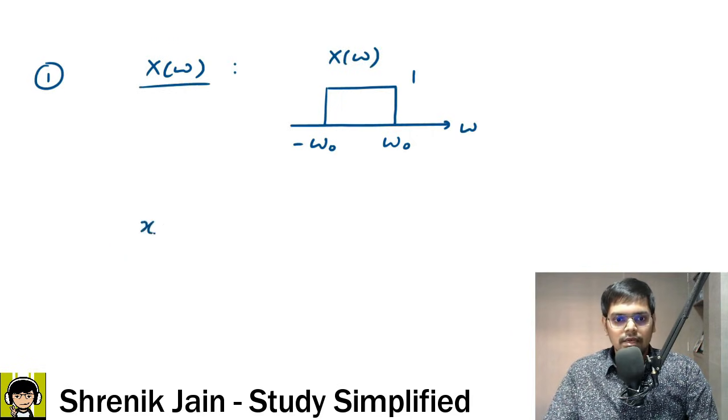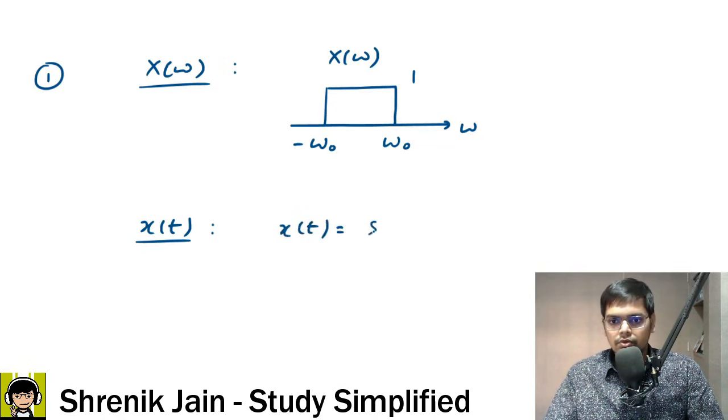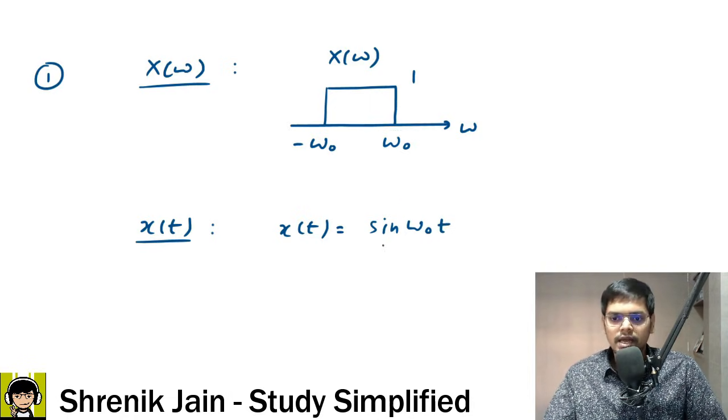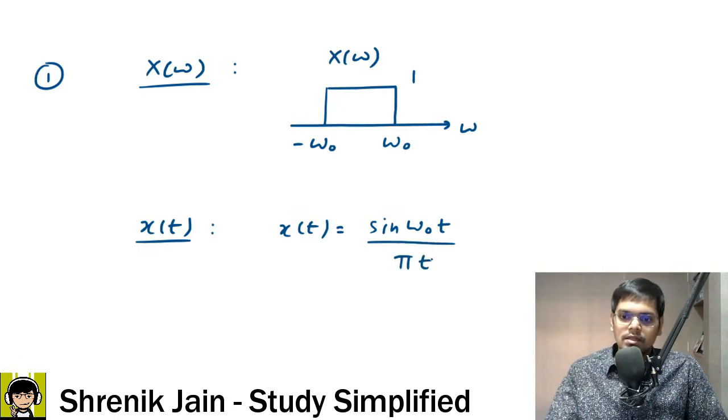Now if you need the x of t graph, we know it very well: rectangular, then the time domain would be a sampling function. So our sampling function is equal to sine omega naught t, whatever is the value here, that only comes. If it was omega naught by 2, here it is omega naught by 2. We have learned that in the basics. So sine omega naught t divided by pi t. This is the first step.